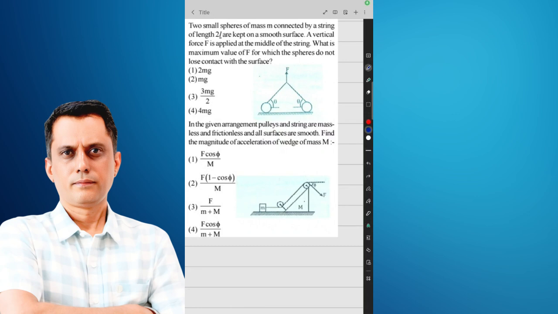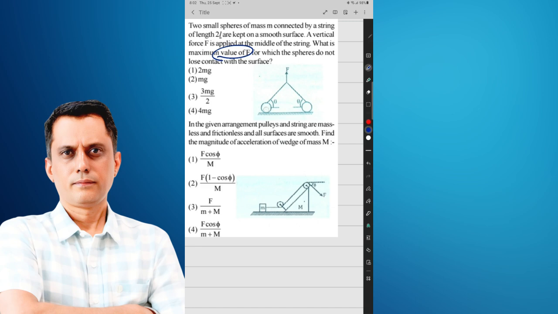In this situation, two small spheres of mass m are connected by a string. Whatever the length of the string, that doesn't matter. The main thing is the force applied at the string. What is the maximum value of F for which the spheres do not lose contact? That is the main thing.